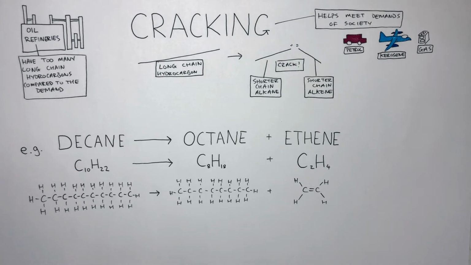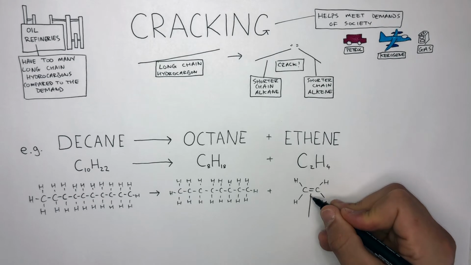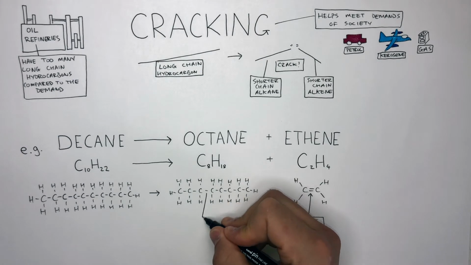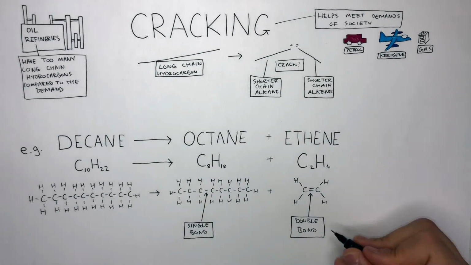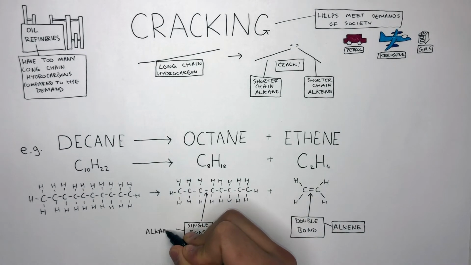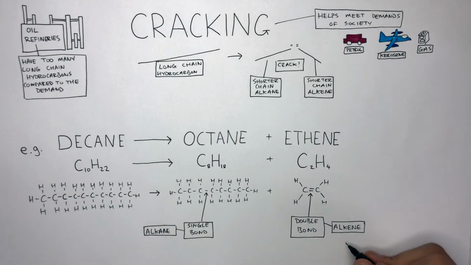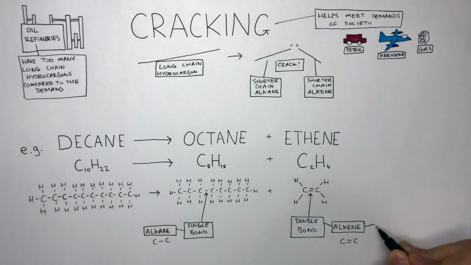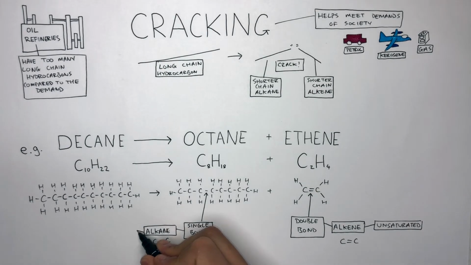Whatever elements and atoms you have on the left, you must have on the right as well, just like any chemical reaction. Ethene contains a double bond because it's an alkene, and all alkenes have double bonds, whereas octane is an alkane, so it has just single bonds. Double bonds are found in alkenes, whereas single bonds are found in alkanes. An alkene can be identified by the carbon-carbon double bond, whereas an alkane can be identified by the carbon-carbon single bond. Because of this double bond, we say alkenes are unsaturated, whereas because of the single bonds, we say alkanes are saturated.